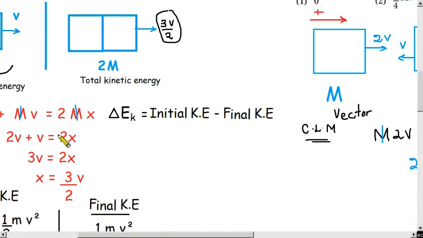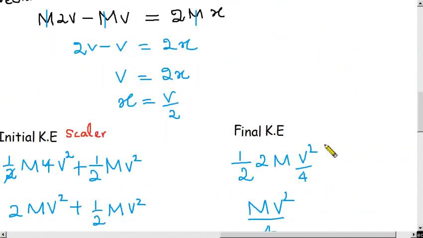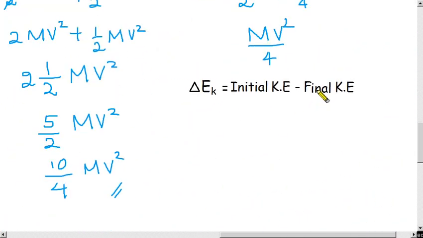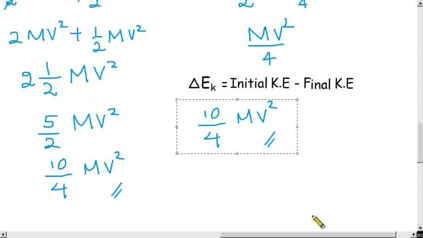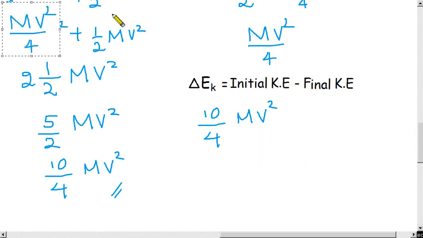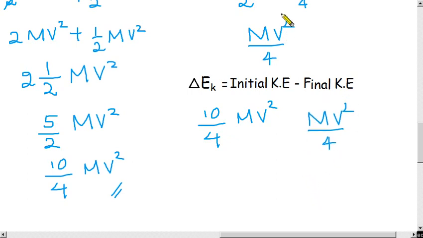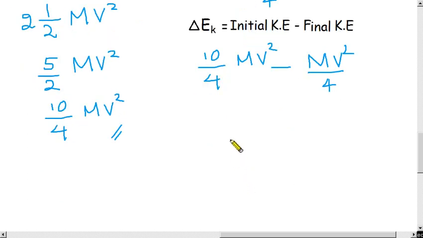So let us use this equation, because we have to find the energy lost. The initial value is this one, the final value is this one, keep it here, then subtract, then 4 common, 10 minus 1 is 9 mv squared.